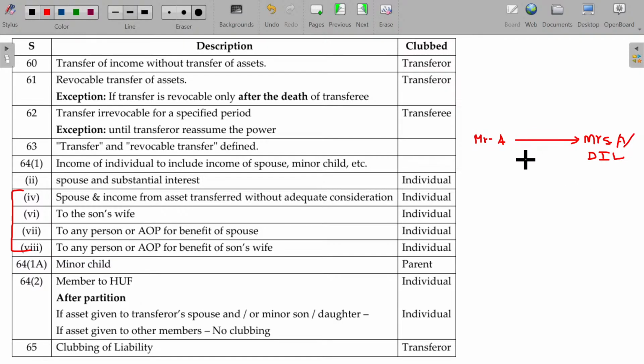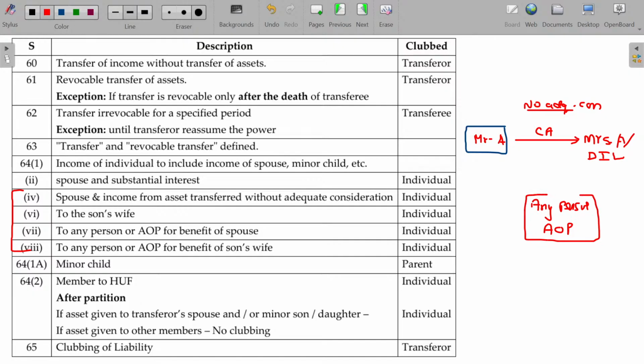No adequate consideration or inadequate consideration. Adequate consideration. Capital asset is transferred. Then the income generated from that will be clubbed only in the hands of Mr. A. Or the asset is transferred to any person or any association of persons. And capital asset is transferred to any person or association of persons.